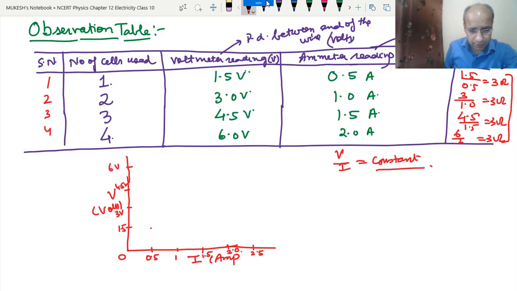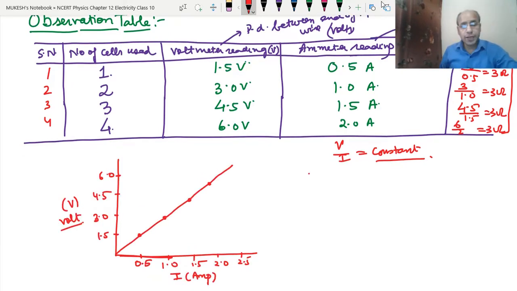See, at 0.5 ampere it is coming at 1.5 volt. Then at 1 ampere it is coming 3 volt. And at 1.5 ampere it is coming 4.5 volt. And then at 2 ampere it is coming 6 volt. Okay, so now we will draw the line. So this is the graph which is coming. We will find the slope of it and then we will find the resistance. So this is how we have to show the VI graph.